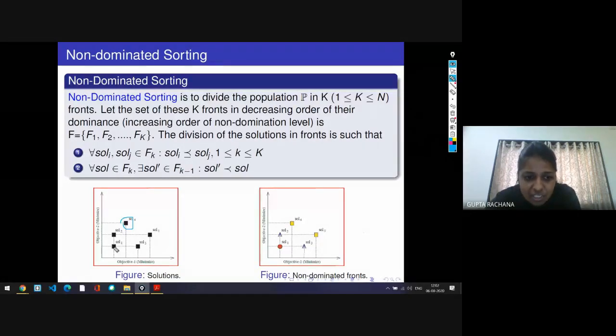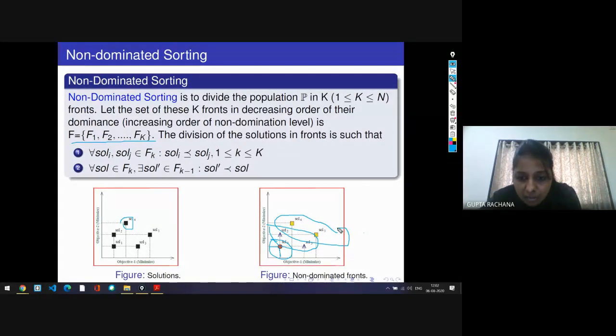Based on the domination principle, we will divide the entire set of solutions into different groups, which are known as fronts, F1, F2, up to Fk. Solution 1 is selected for the first front, solutions 2 and 3 are selected for the second front, and solutions 4 and 5 are selected for the third front.